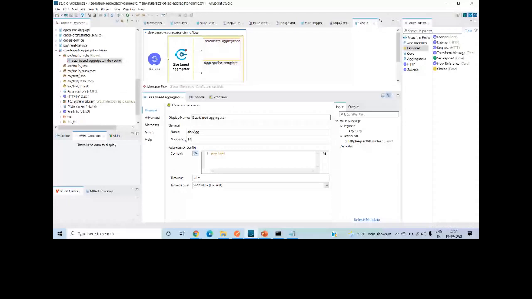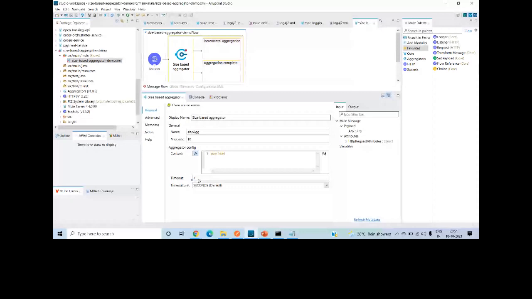This is not good practice, because if you don't define the timeout, it will keep the messages in memory until it receives the 10 messages. Sometimes you may specify 200 messages, right? So generally you can keep some time limit, say 10 minutes, or 1 minute. So I want to receive 10 messages within 1 minute, otherwise reset this particular aggregator. Then a logger.